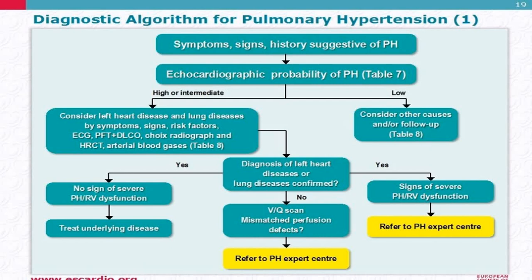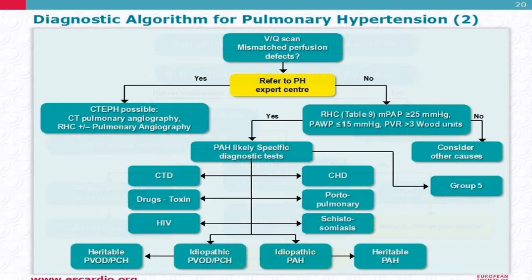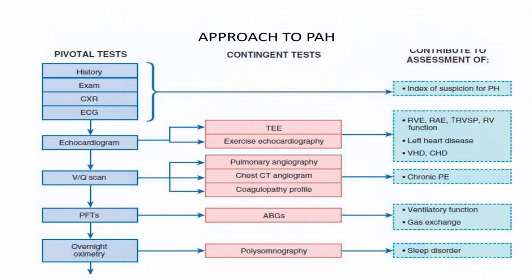And for ruling out group 2, mainly ECG, echo and X-ray chest. Those three investigations will be more than enough. And for group 4, we'll go for VQ scan and pulmonary angiography. This is for group 4. This is what I've shown you on a slide before.